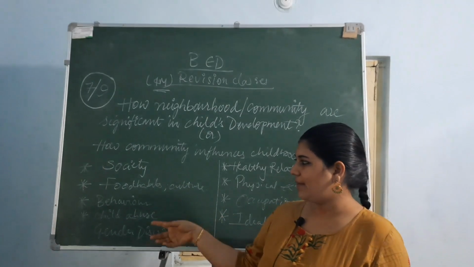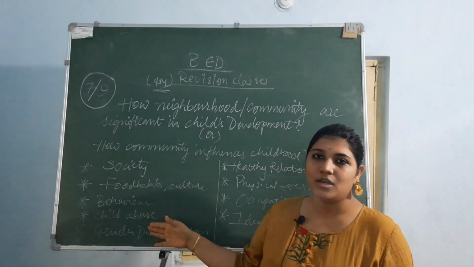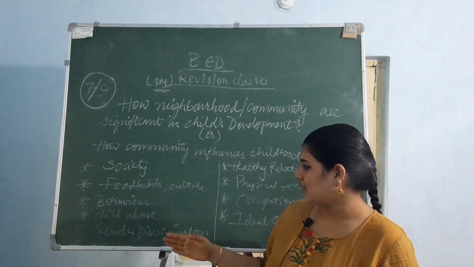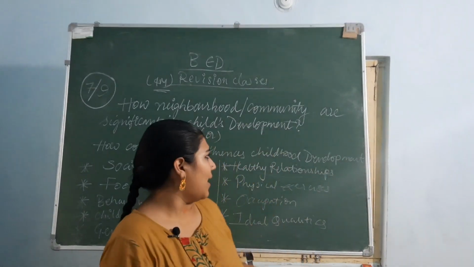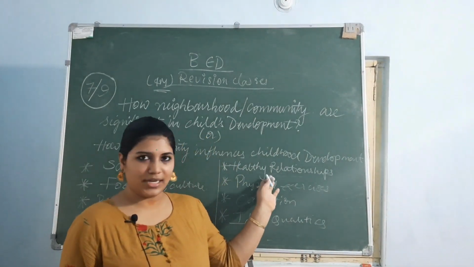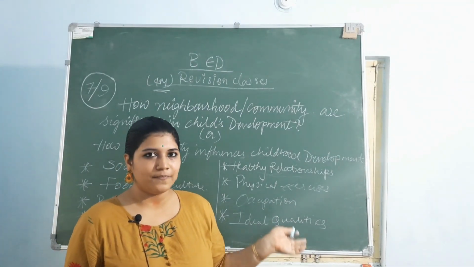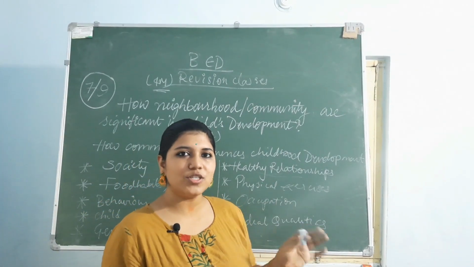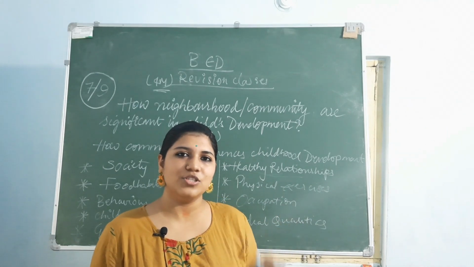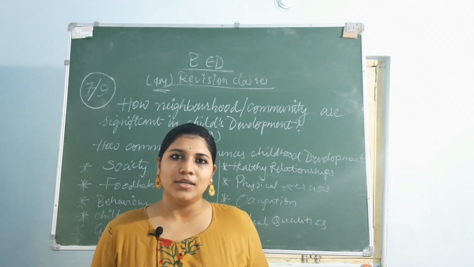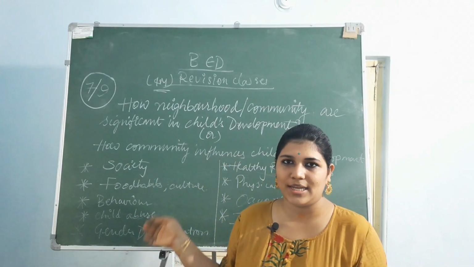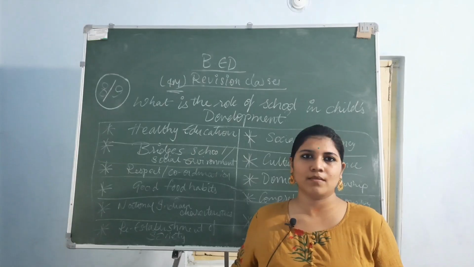Society's habits, food habits, culture, their behavior, and child abuse and gender discrimination. And again here comes healthy relationships, occupation, physical exercises, and ideal qualities. These are the qualities which affect and influence the child's development in the society. Okay, let's move on to the next answer.